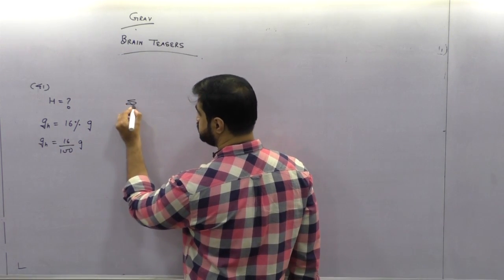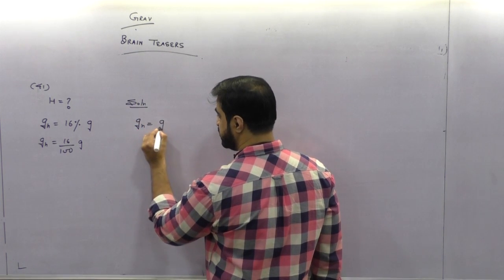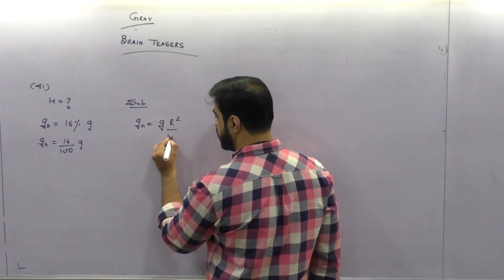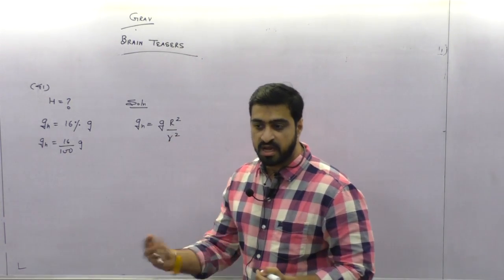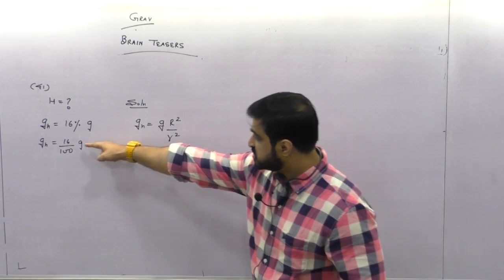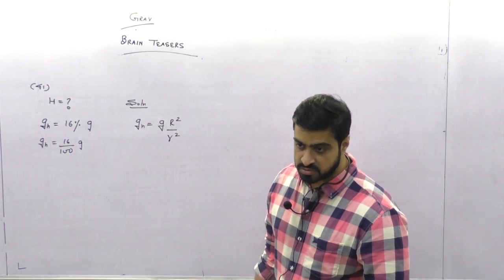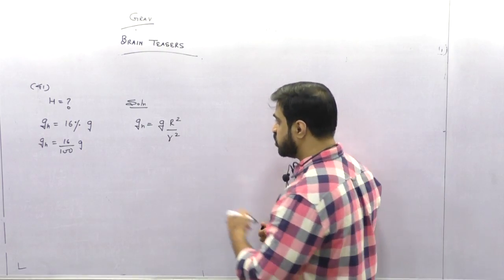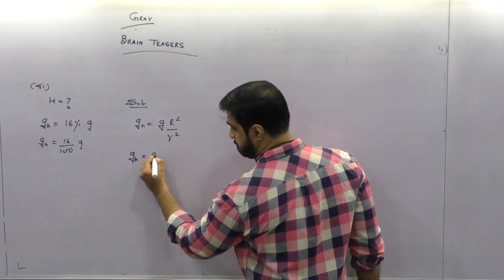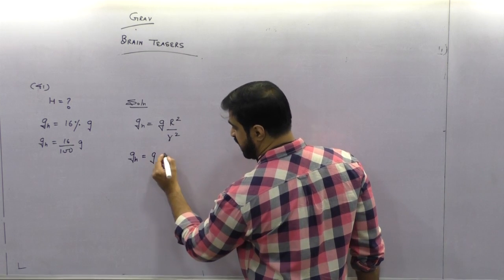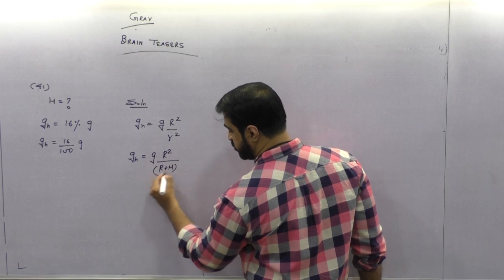Solution says: the formula for gh is g big R square upon small r square. You can't use the shortcut 1 minus 2h by R, because that is only applicable for about 5% change. 84% change is not possible with it. So gh is going to become g capital R square, small r is R plus h the whole square, right or not?